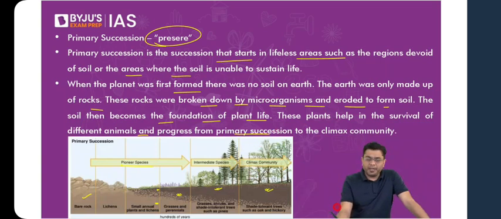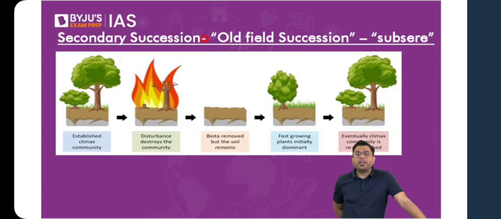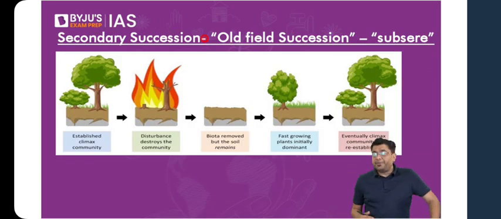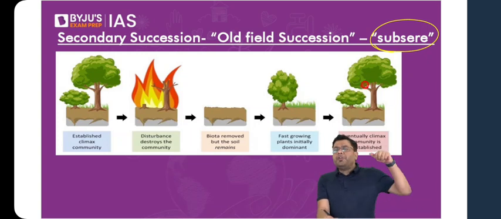Okay. Now, after this, we come to the secondary succession, or what is also referred to as sub-sear. In the case of a secondary succession, you have a scenario where a life form already exists in that region. It is not completely devoid of life. A form of life already exists in that region, right?